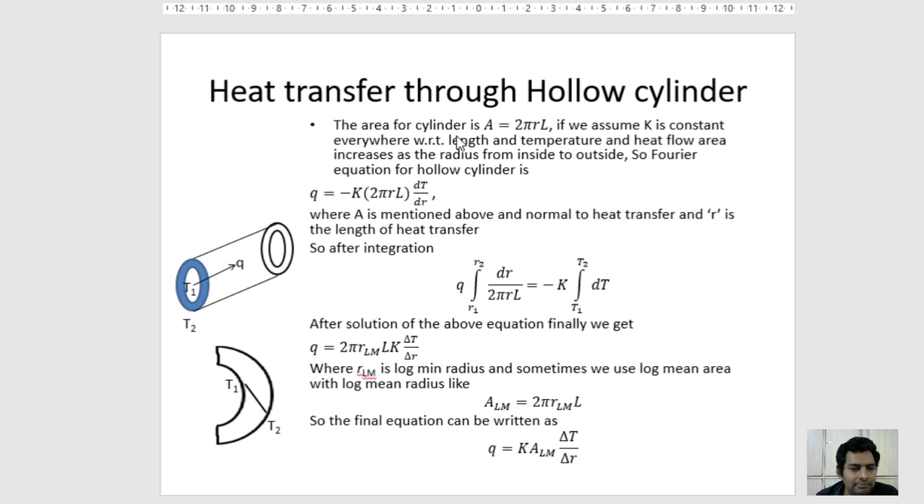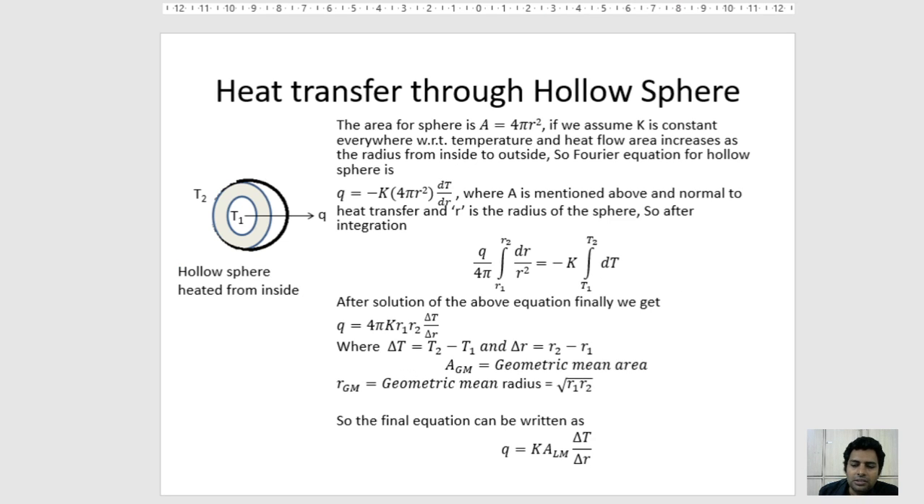pi RLM L K delta T upon delta R, where RLM is the log mean radius, and sometimes we use the log mean area with the log mean radius, like ALM is equal to 2 pi RLM L. So the final equation can be written as Q is equal to K ALM delta T upon delta R. In this way, we can find out the heat flux through the hollow cylinder, and the conduction that happens through the hollow cylinder.